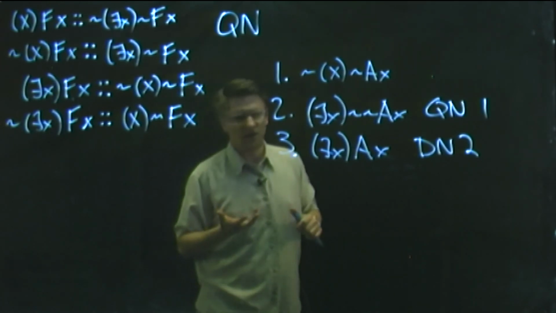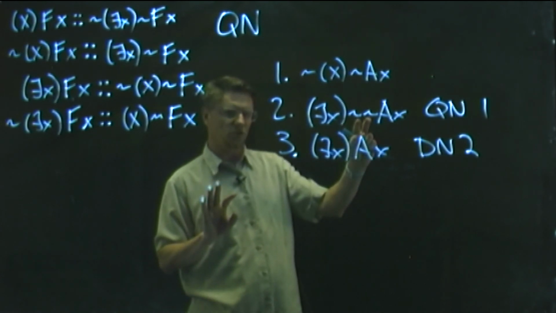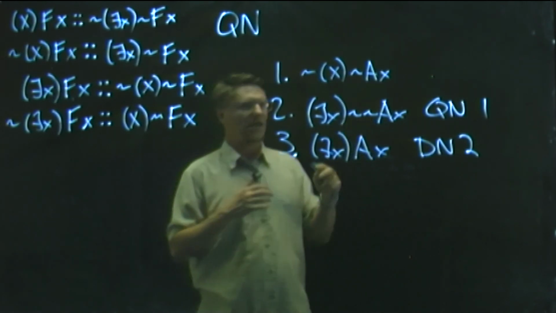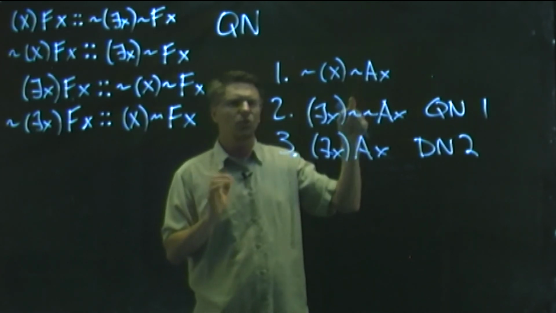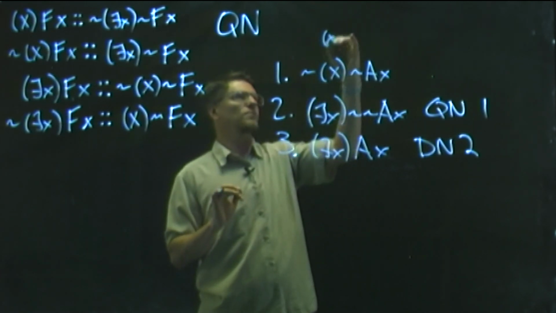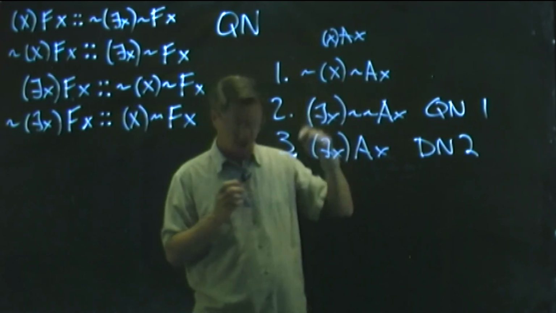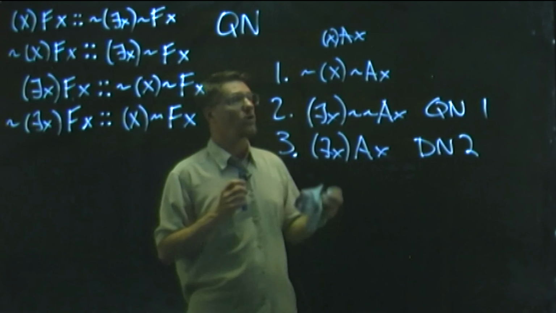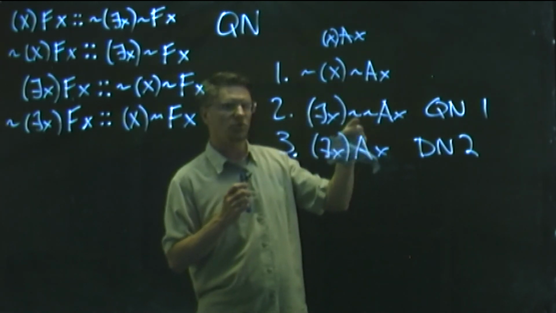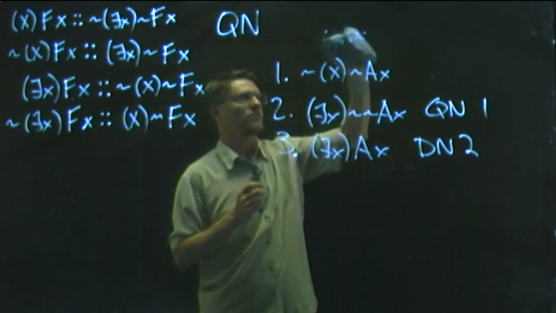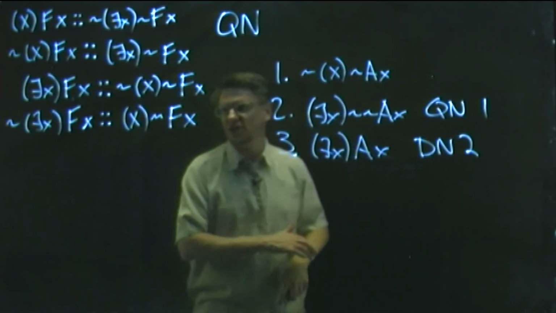I also want to note here that double negation, of course, does apply to line 2 because the two tildes are right next to each other. But, for example, line 1 here is not a good candidate for double negation. In other words, you can't go from 1 here to simply, for all x, Ax, just dropping the two tildes there, because double negation does not work for tildes that are separate from one another, right? Double negation only works when the tildes are immediately next to each other. So, just want to make sure you understand that.